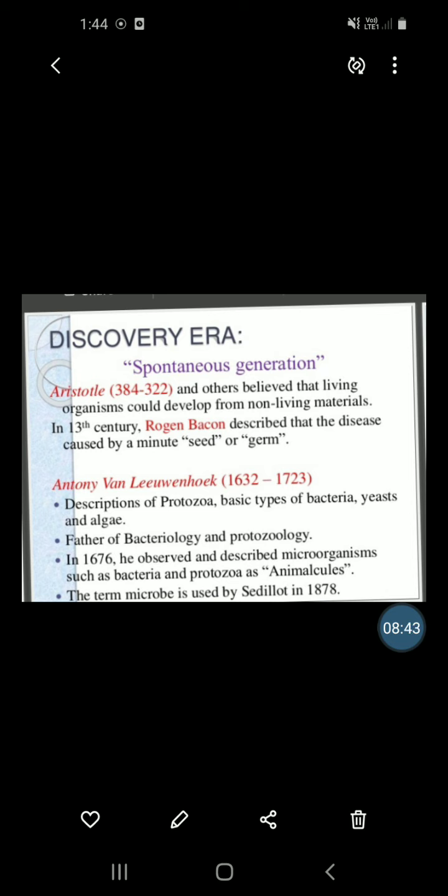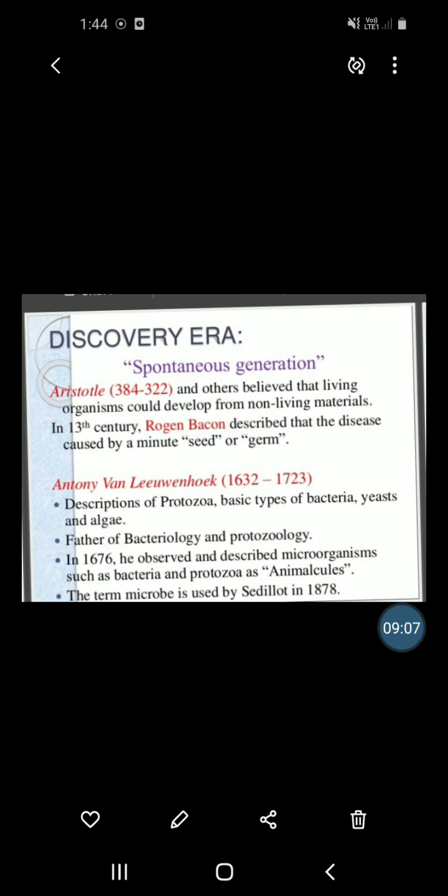In 1676, he observed and described microorganisms such as bacteria and protozoa as animalcules. Keep in mind, it is important.